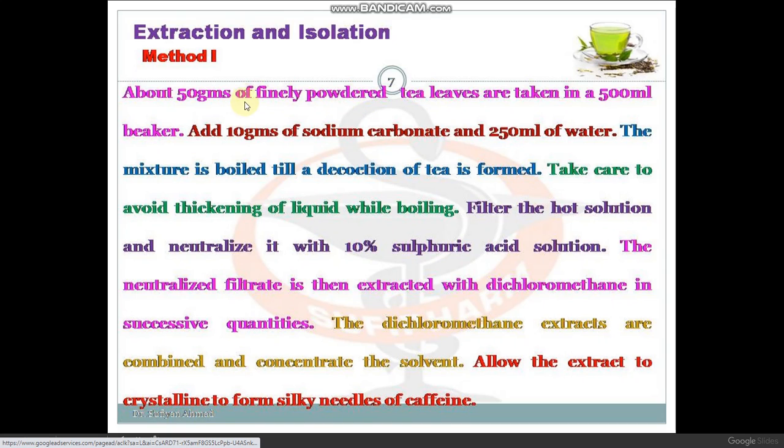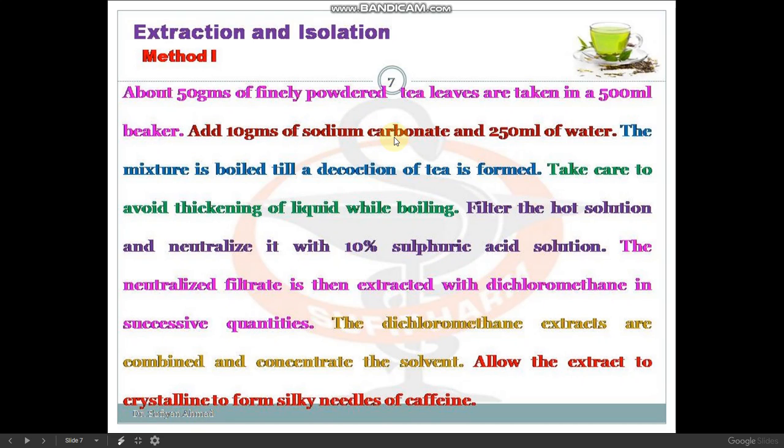You will take 50 gram tea dissolved in 500 ml water. You will take a 500 ml beaker and add 250 ml of water. Actually, this quantity may vary. Over here it is written 250 ml, but we cannot say this is 100% right. Because in isolation we have to change the procedure as per our convenience. Suppose you don't have sodium carbonate in your lab, what will you do?